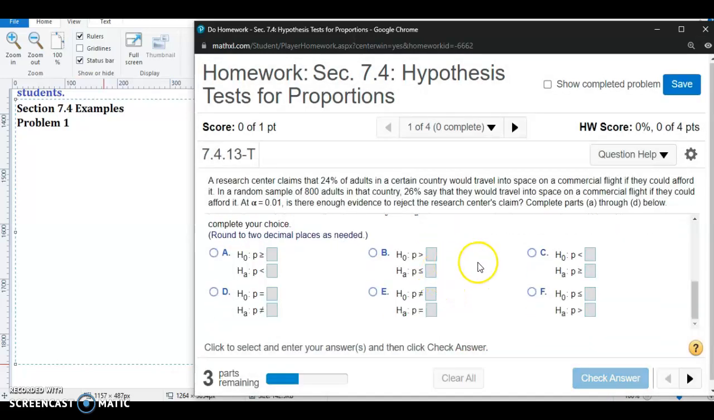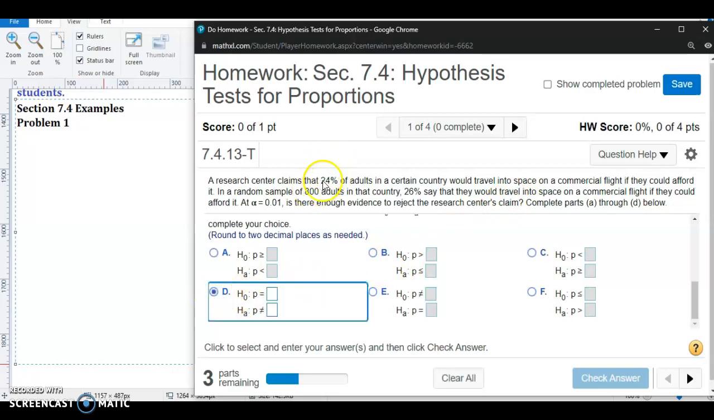Next we're going to set up the null and alternative hypothesis by making the most appropriate answer choice. So notice that in each of these, the symbol used to represent the proportion of the population is the lowercase letter p. So the lowercase letter p is always used to represent a proportion. So again, the claim is that 24% of adults in the country would travel into space. So that indicates that the null hypothesis must contain an equal to. So the only answer choice for the null hypothesis that has the equal to symbol is answer choice D.